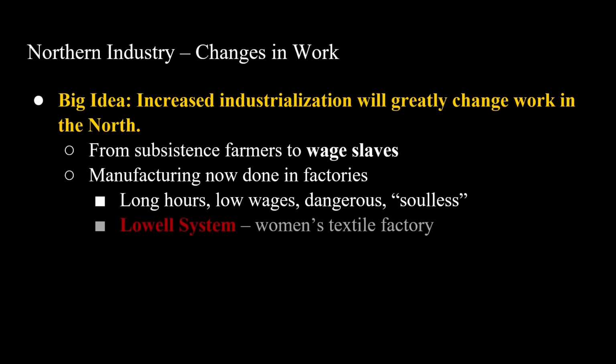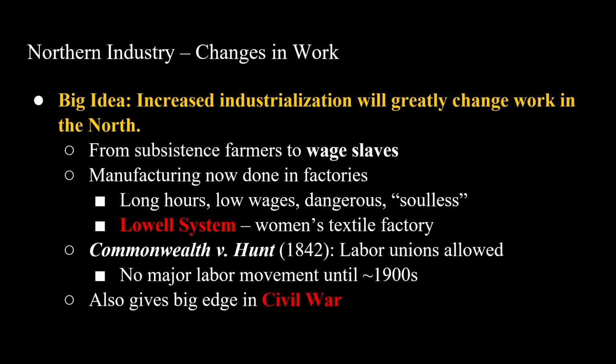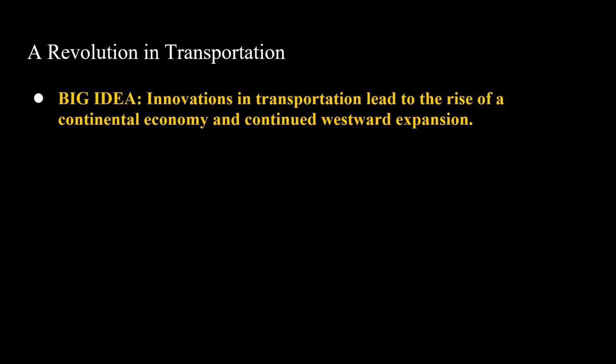A great example of this was the Lowell system, which was a women's textile factory that was very, very strict. There's also Commonwealth v. Hunt, which stated that labor unions were constitutional. However, there's not going to be a major labor movement until the 1900s. And it's important to note that this industrialization is going to give the North a big advantage in the Civil War.